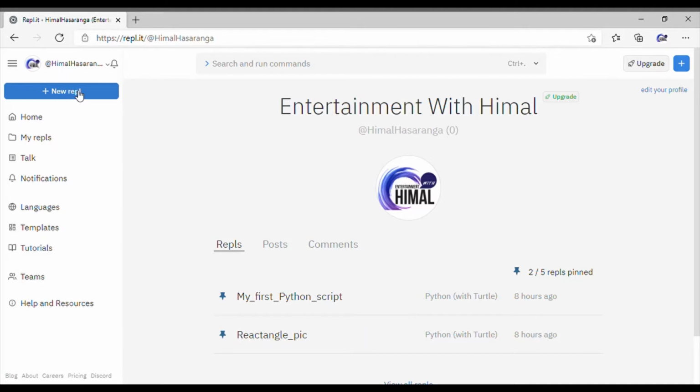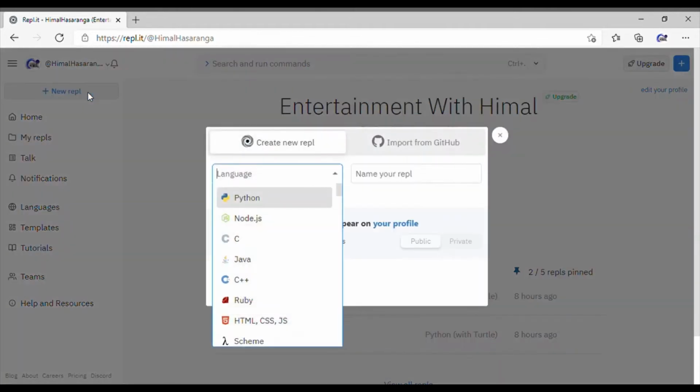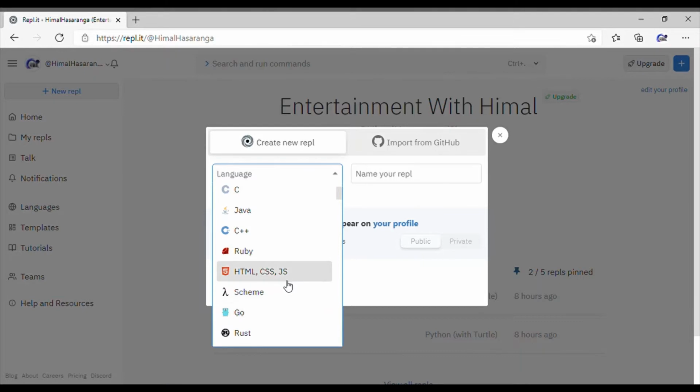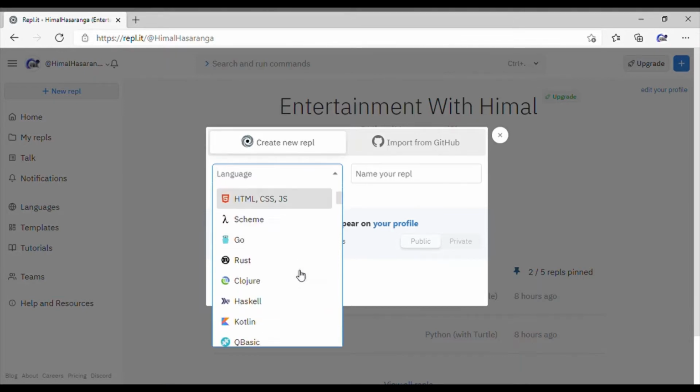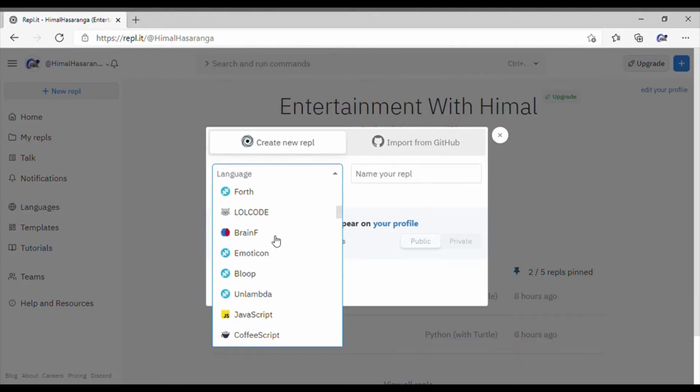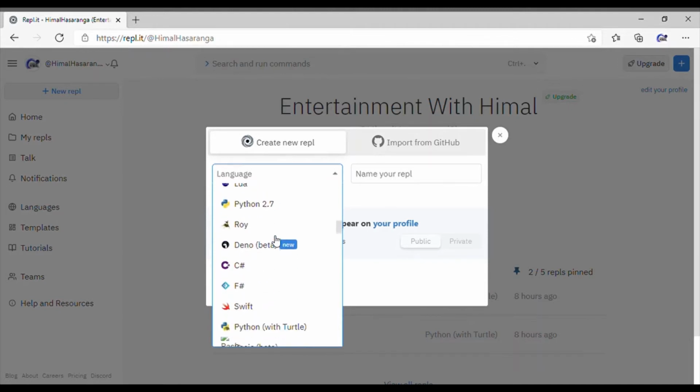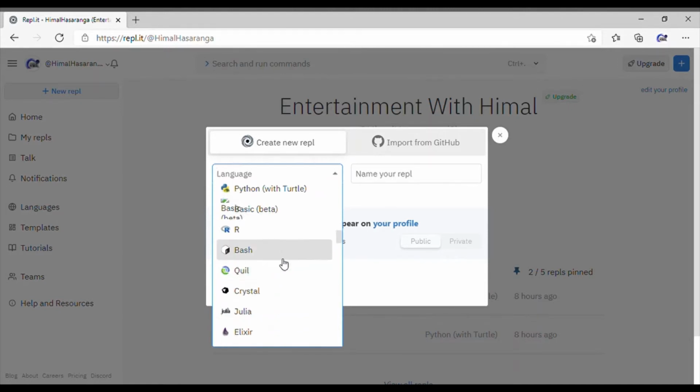Okay everyone? Yeah. So first off, what we're going to do is press new REPL. Then here, this will come: C++, Java, C, Node.js, Ruby, HTML, CSS, JS. Don't think about this much, but just type in the language.